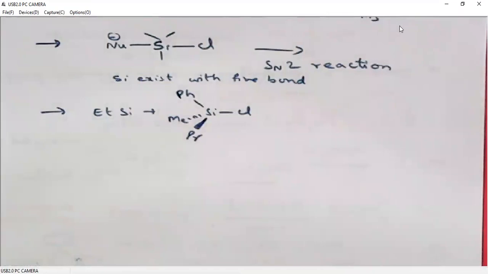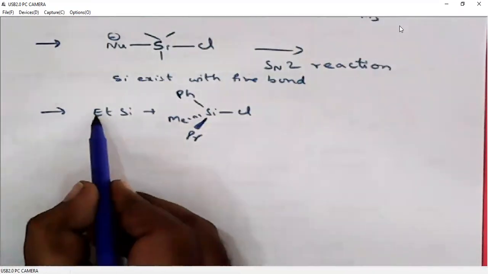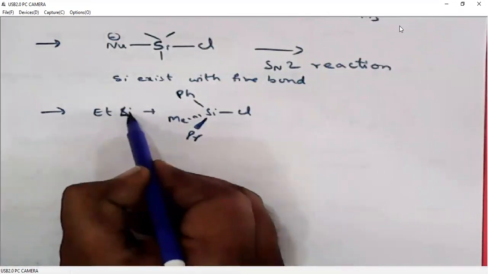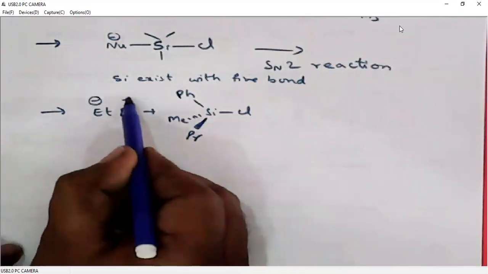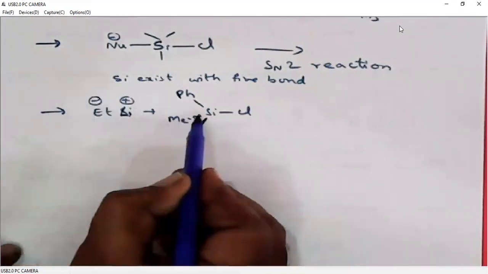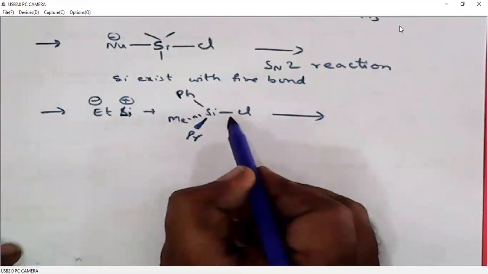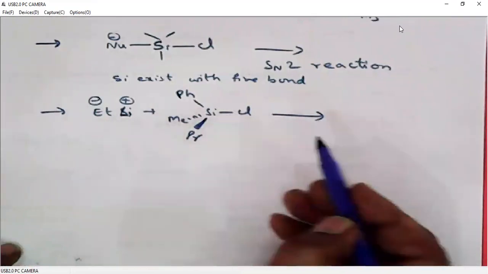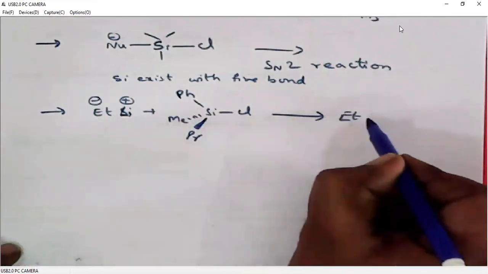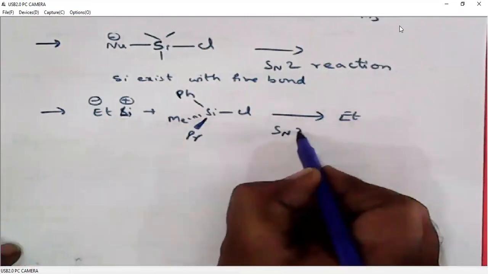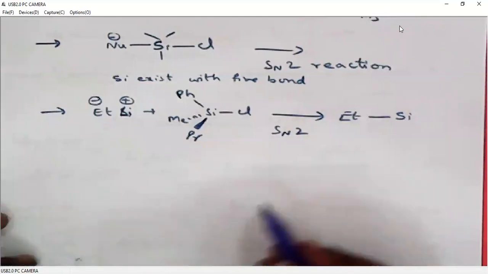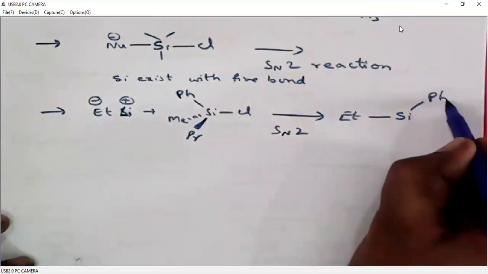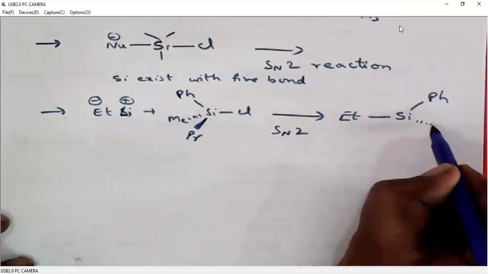So when a chiral silicon functional group is there, and we want to add a nucleophile, here ethyl minus lithium plus, the ethyl group will add to silicon. Chlorine is a good leaving group, so chlorine will be leaving. What is the product? Because it is an SN2 reaction, the stereochemistry around silicon will be reversed, right? So we will get a mirror image of this product.